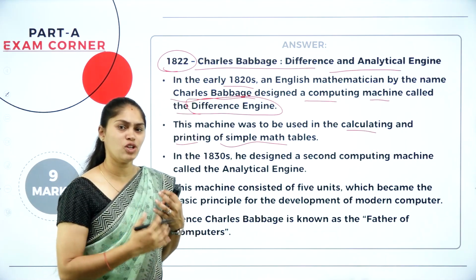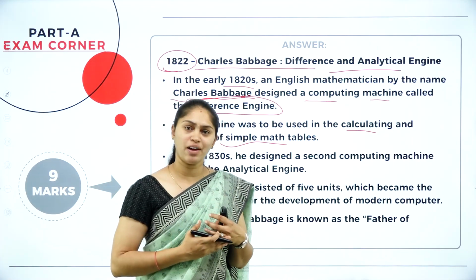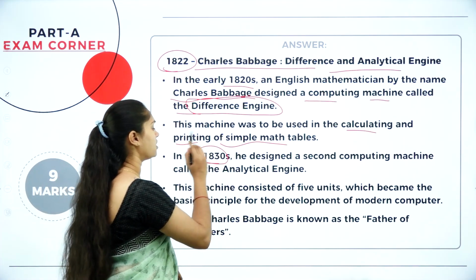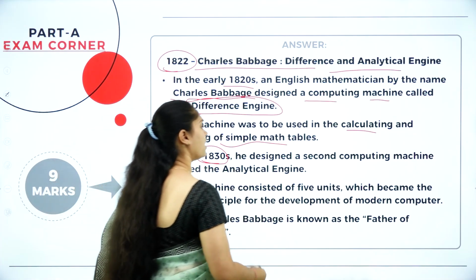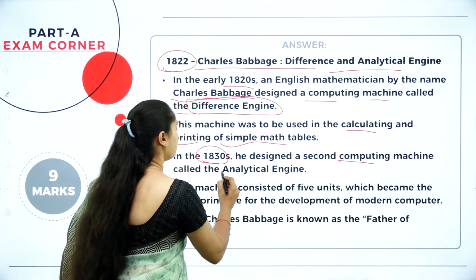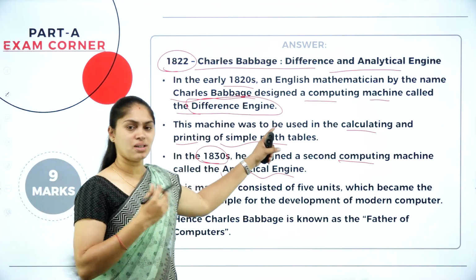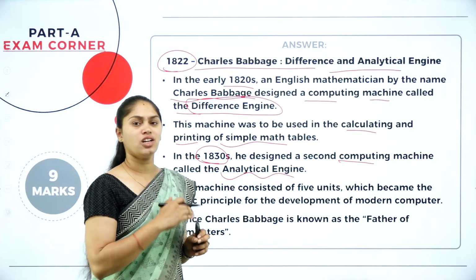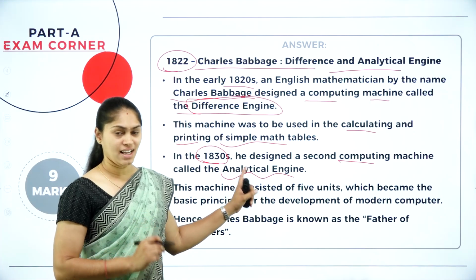So you can see the evolution from one device to another device which got evolved as the history of a computer here. Later on, after one decade, in the year 1830, he designed another computing machine. We call that the analytical engine. First, Charles Babbage invented this difference engine. Later on, after 10 years, he invented one more computing machine called the analytical engine.